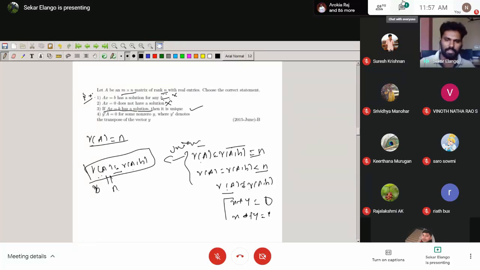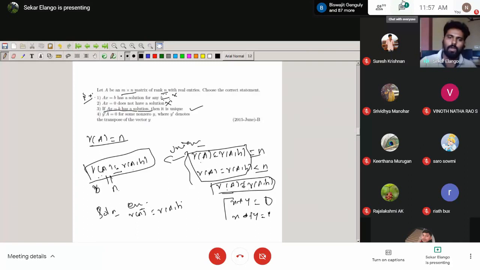In both cases, rank of A equal to rank of [A|B], the solution will exist. If rank of A is not equal to rank of [A|B], the solution cannot exist. So the solution will exist in this sense. I can write it for rank of A equal to rank of [A|B]. Now I can take one more condition: the rank of A equal to n. That's it.